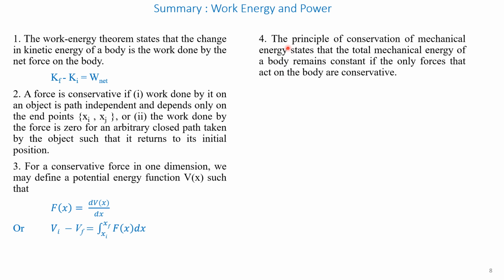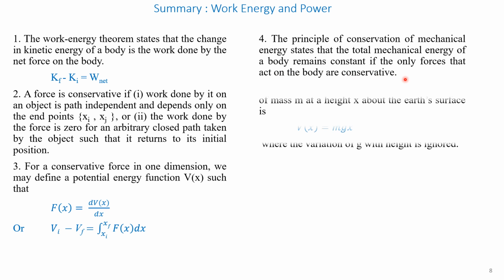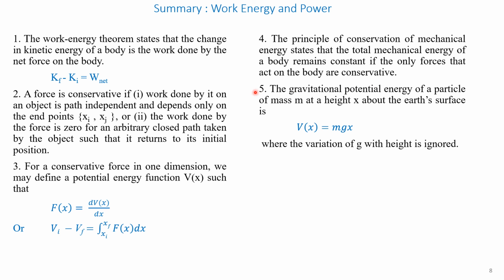Point number 4. The principle of conservation of mechanical energy states that the total mechanical energy of a body remains constant if the only forces that act on the body are conservative. Point number 5.